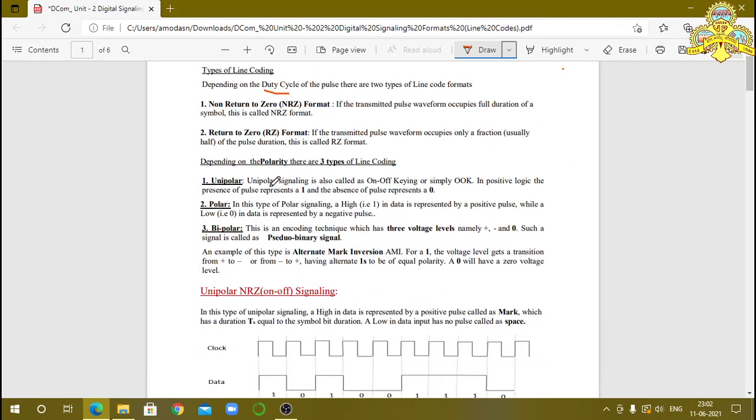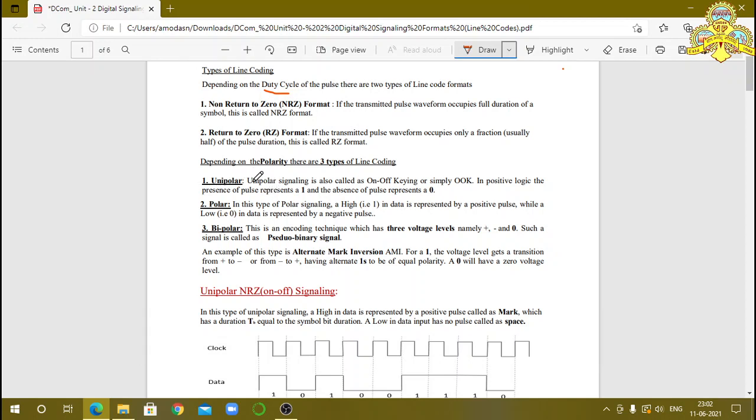Next, depending on the polarity, they are classified into three different types of signal indication. The first one is unipolar. When the symbols, that is binary bits, are indicated by only one polarity, it is called unipolar.